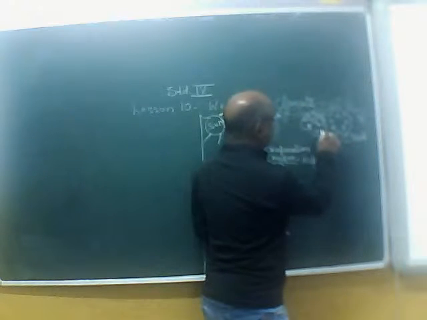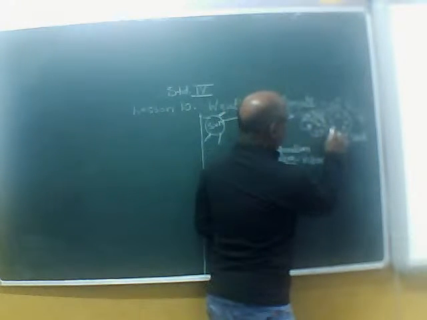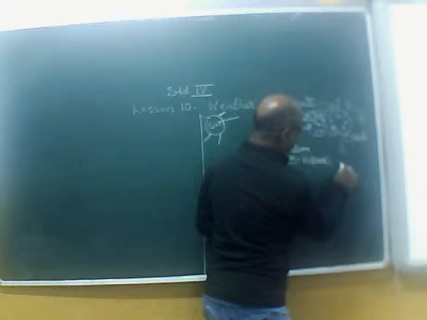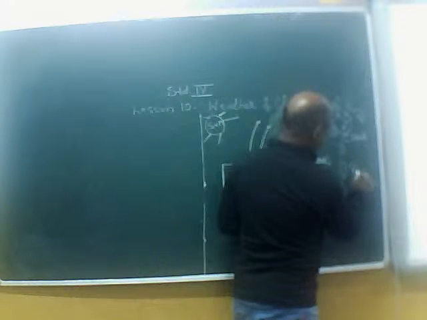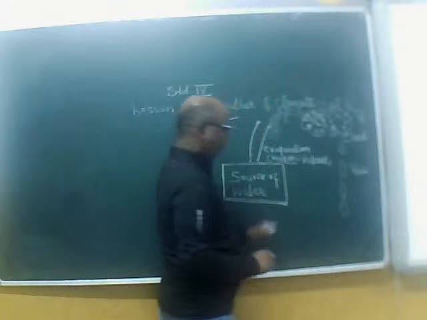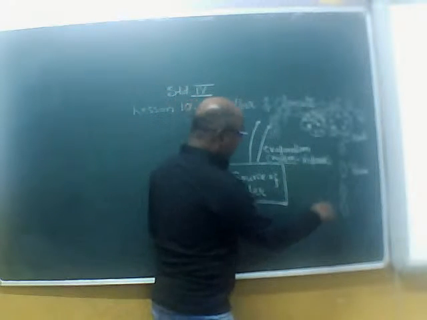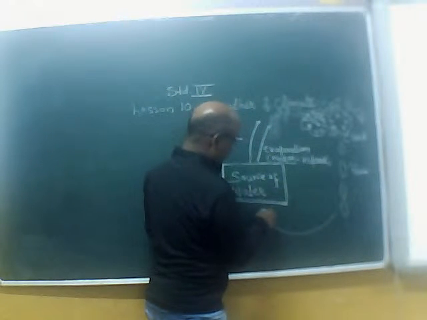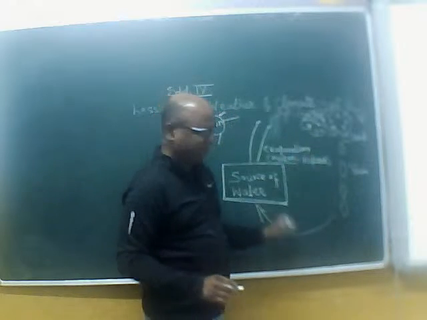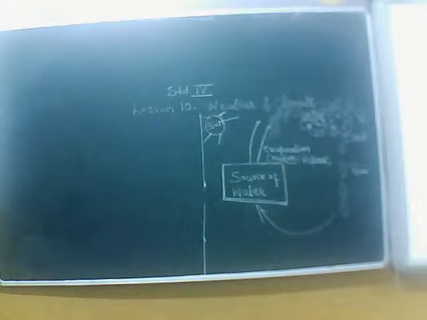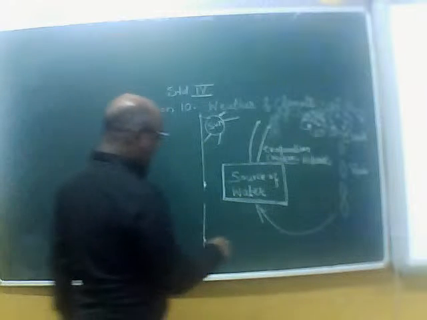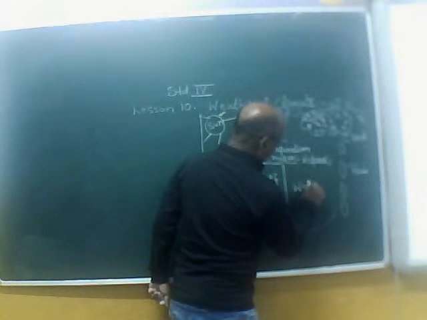And when these drops become heavy, they fall down in the form of rain. The rain gets added to sources of water. What do we call this cycle? We call it the water cycle.